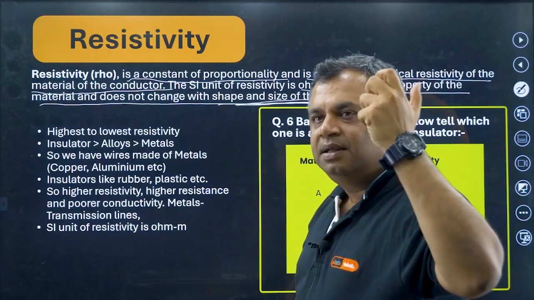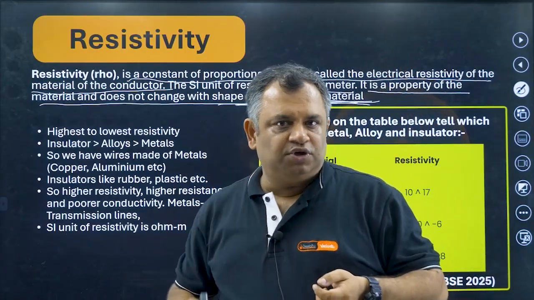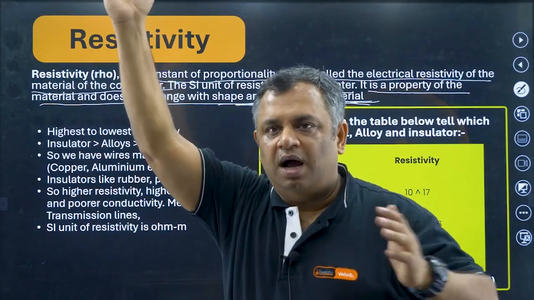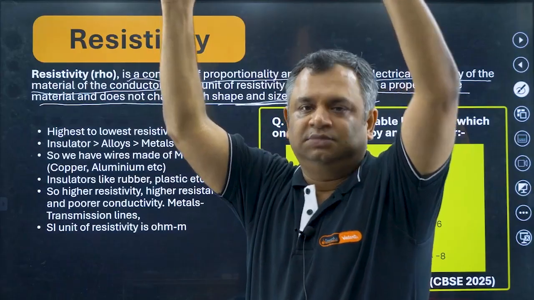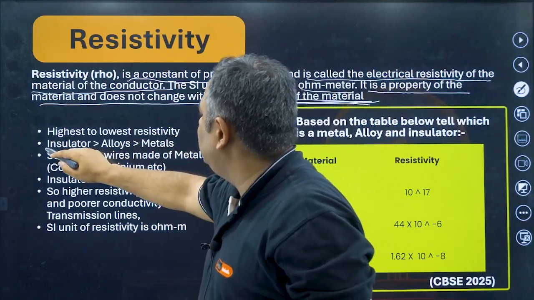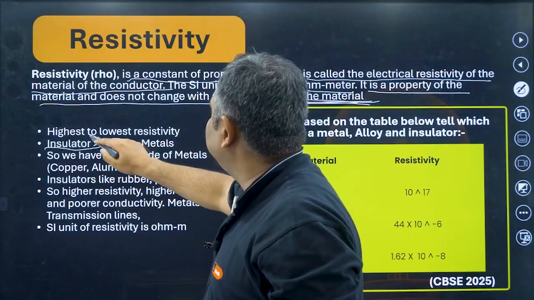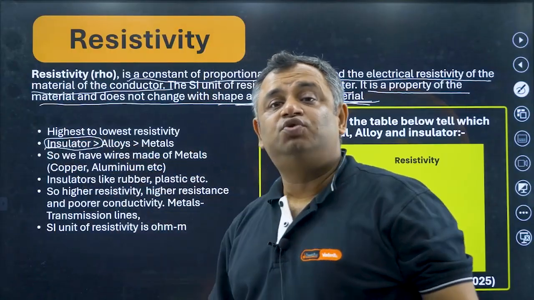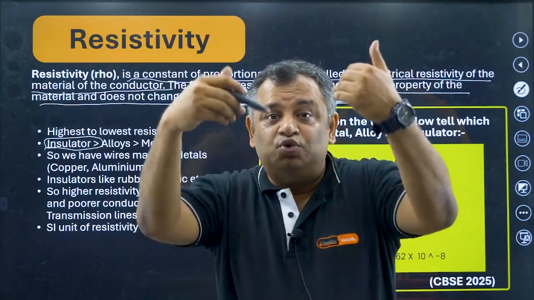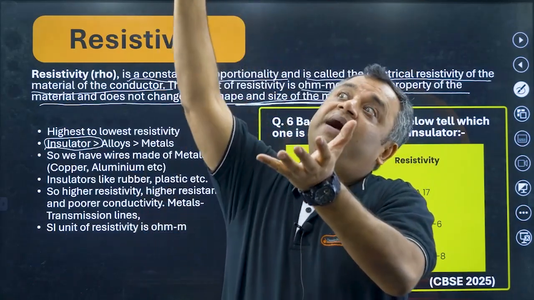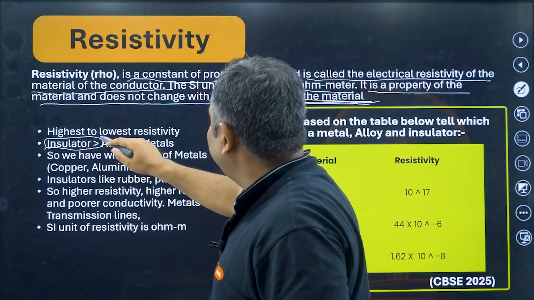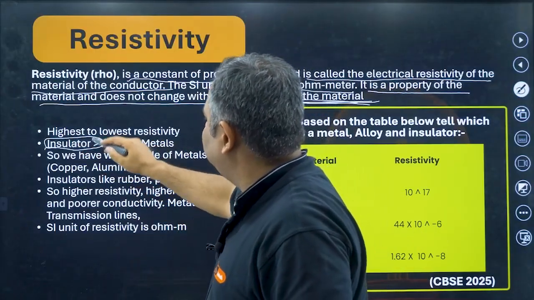You remember resistance is directly proportional to resistivity. So the higher the resistivity, the higher the resistance. Let's see the highest to lowest resistivity. Insulator has the highest resistivity. That means insulator has the highest resistance, so it will not let the current pass. So highest to lowest resistivity, insulator is the highest.